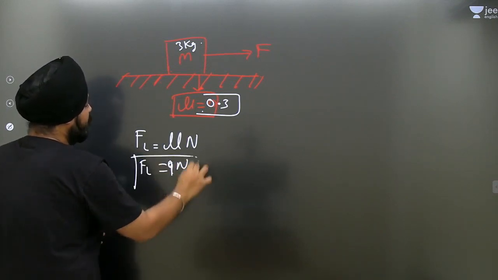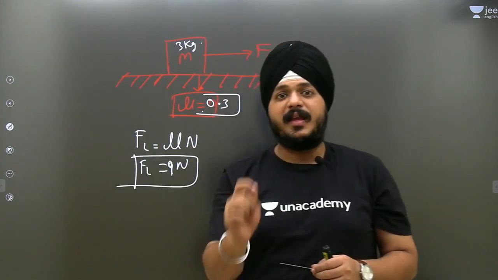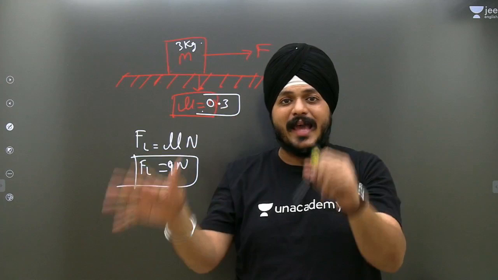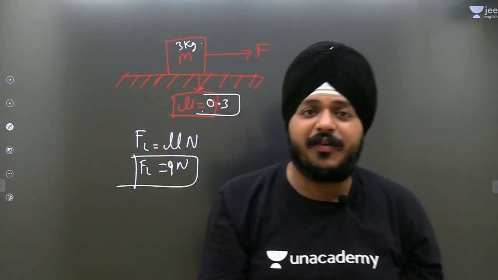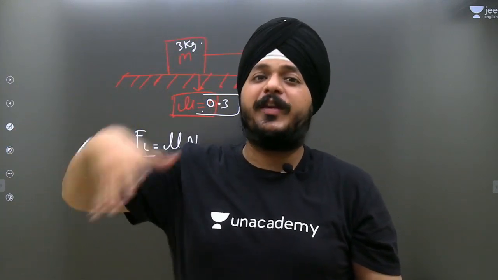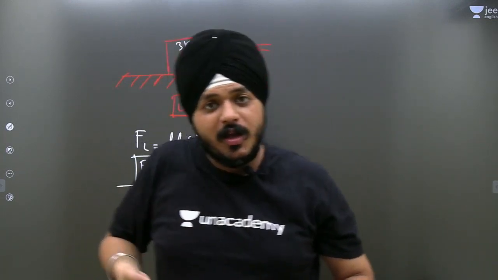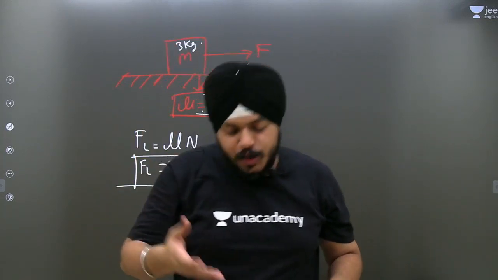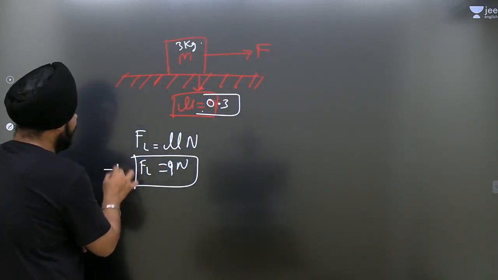Limiting friction has this much sense, just to identify up to what amount we have to apply the external force so that the object will be on the verge of moving. Okay guys, very simple thing. Let us take an example.